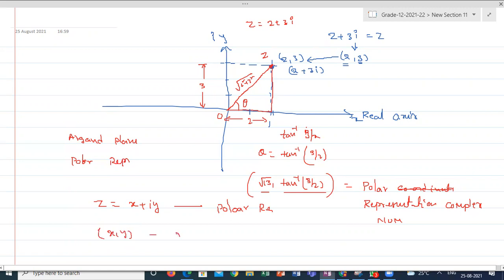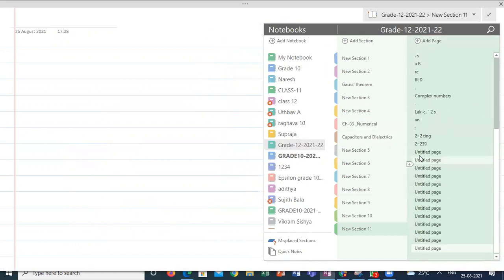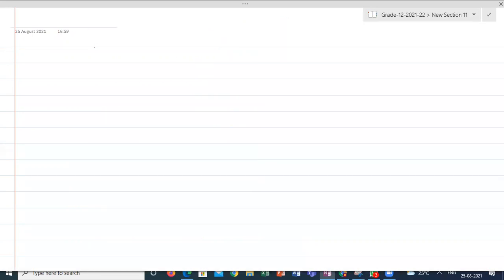If I'm writing an ordered pair r comma theta, where r is equal to root of x square plus y square, and theta is equal to tan inverse y by x. Now you are having one idea of what is the meaning of coordinate system and what is the meaning of polar coordinate system, polar representation.